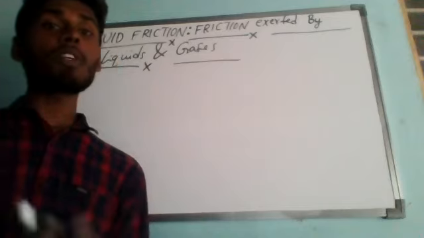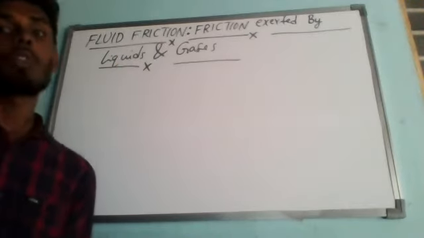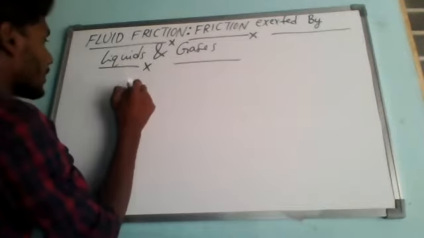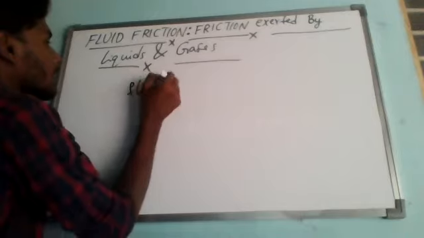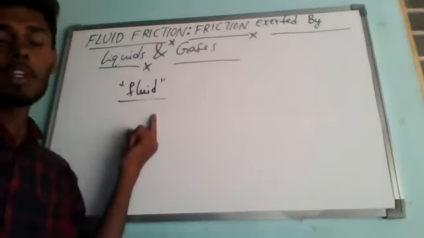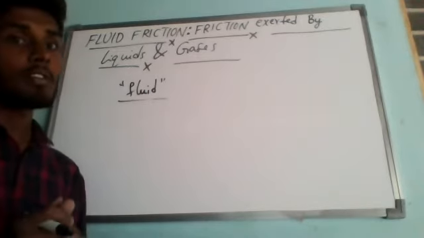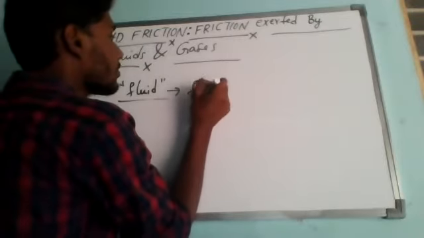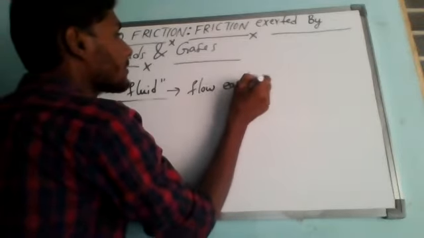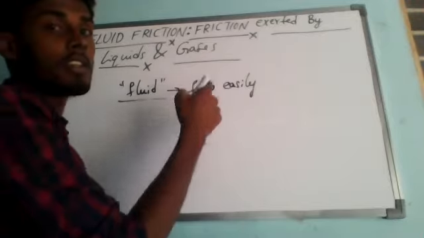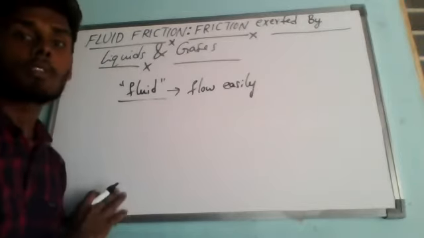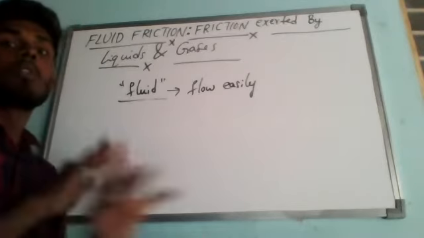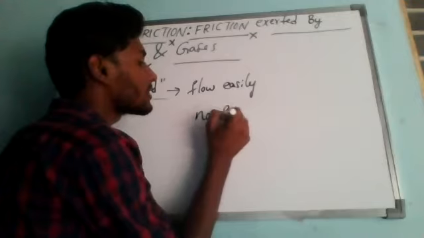Okay. So before we describe fluid friction, we should know the meaning of the term fluid. Those substances which are able to flow easily are called fluids. So fluids have no fixed shape. They don't have any kind of fixed shape.